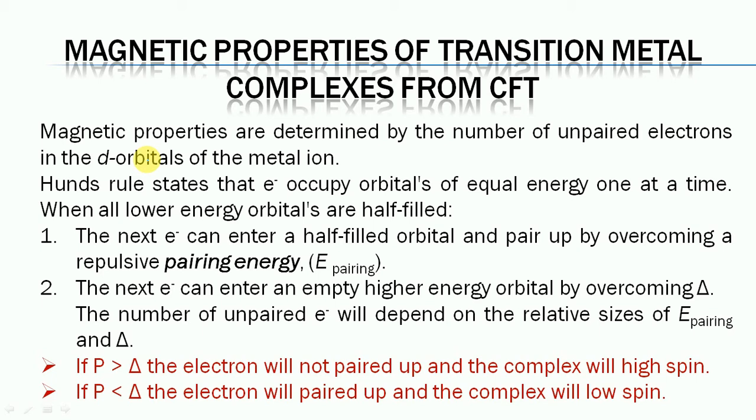The object of studying magnetism is to know whether a specific complex is diamagnetic or paramagnetic. Substances which have all paired electrons are called diamagnetic and substances which have unpaired electrons are called paramagnetic, as we already discussed in the previous slide.